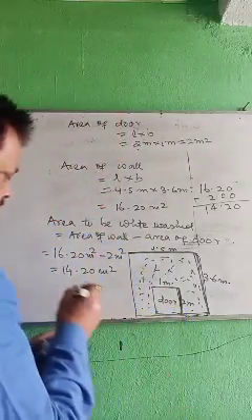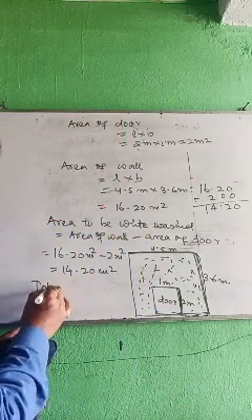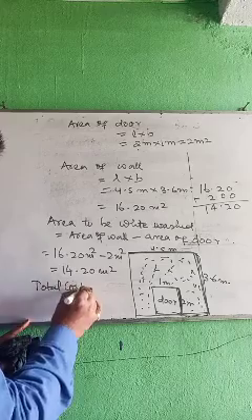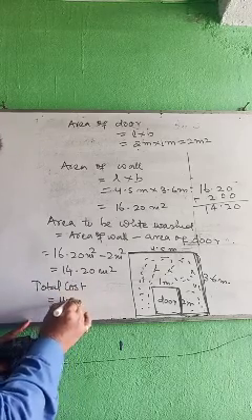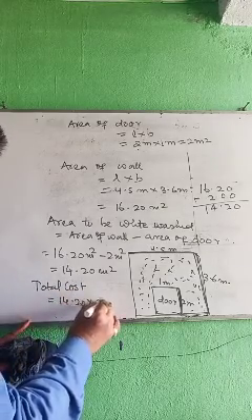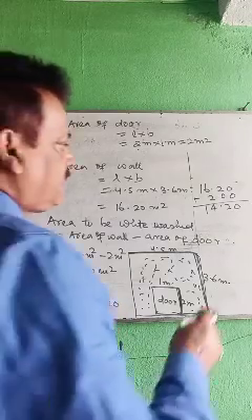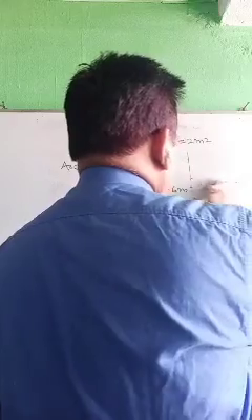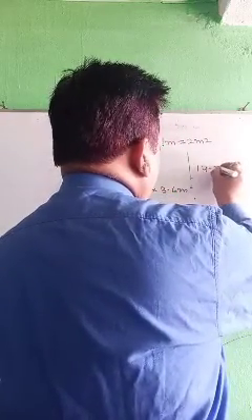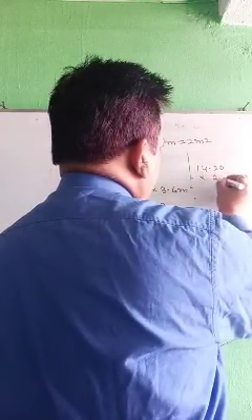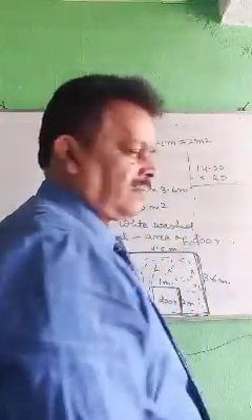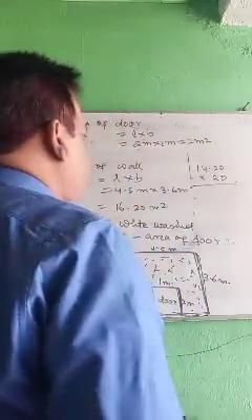1 meter square cost is how much? 20 rupees. So the total cost is 14.20 into rupees 20. Easy method I'll teach you.